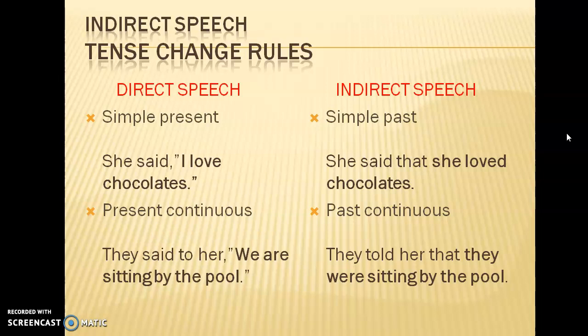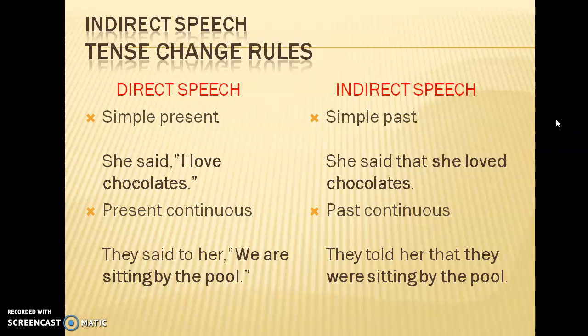So remember to go through the present tense, all its 4 subtypes, learn how sentences are converted into interrogative and negative, and then come to indirect speech. That will make things easier for you. Okay, so simple present tense, like I told you, all the tenses change from present to past. So simple present will change to simple past.